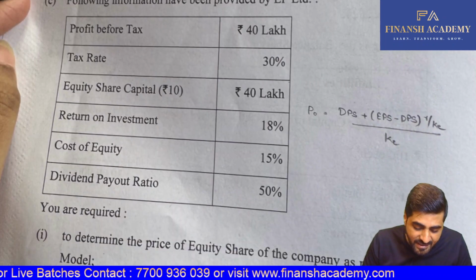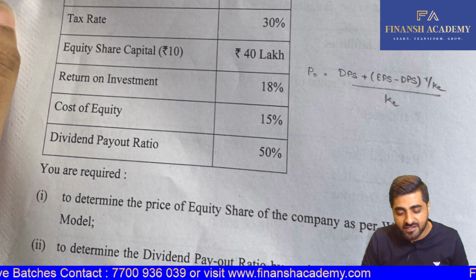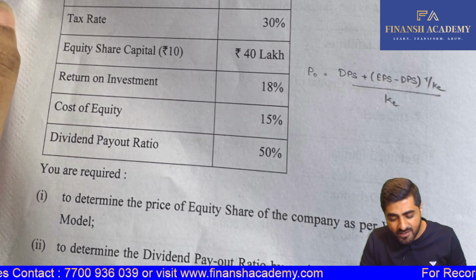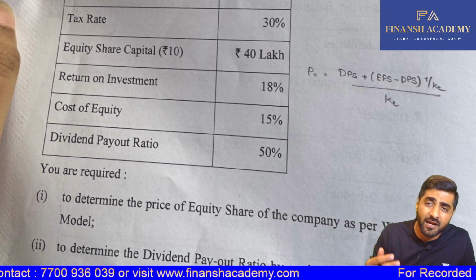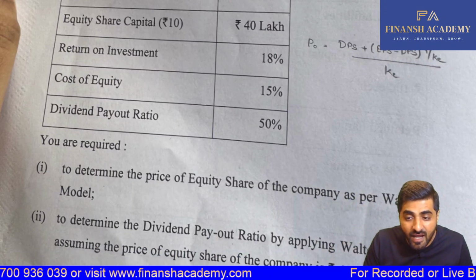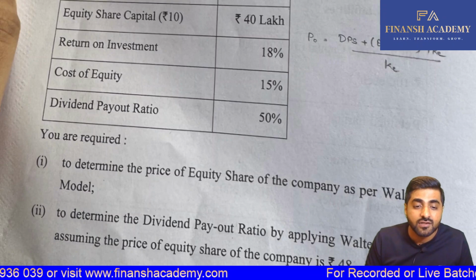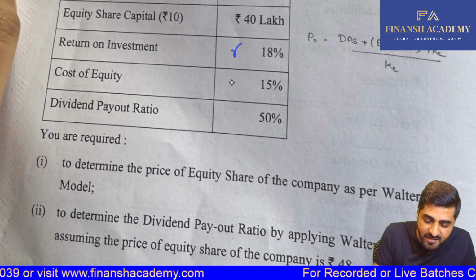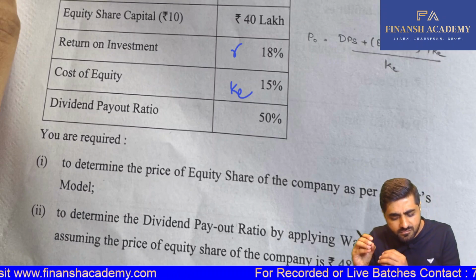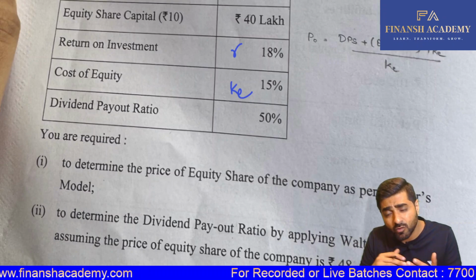Also 1C, this was your dividend decision question. Again, nothing difficult. In our textbook question, we are required to calculate the price as per Walter's model. So the formula is there, and we have R and KE both. So basically this is your R, this is your KE, and based on this we had to calculate the price per share and also the payout ratio.